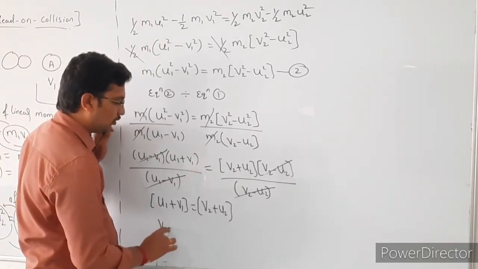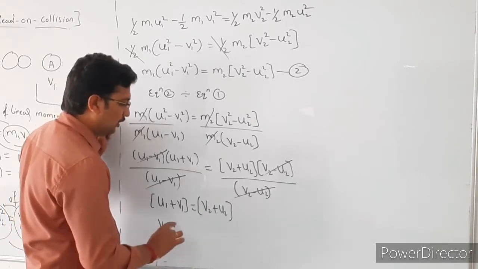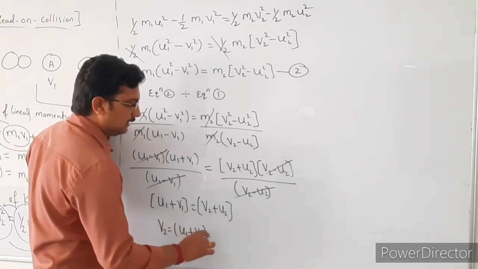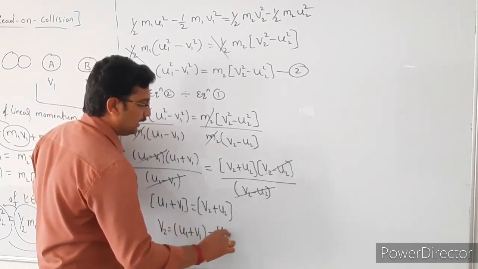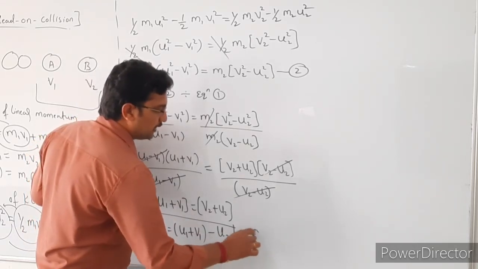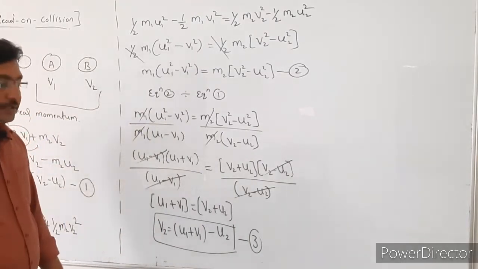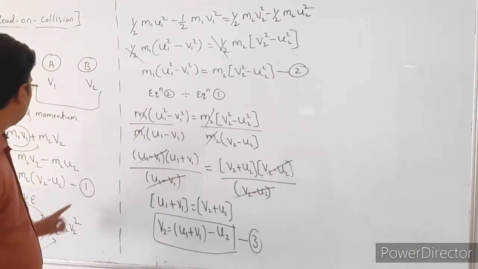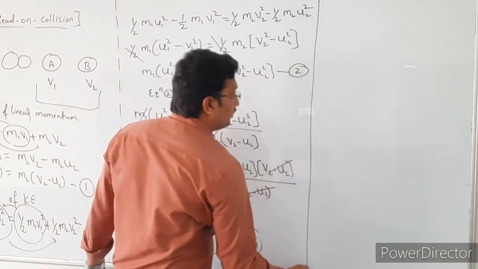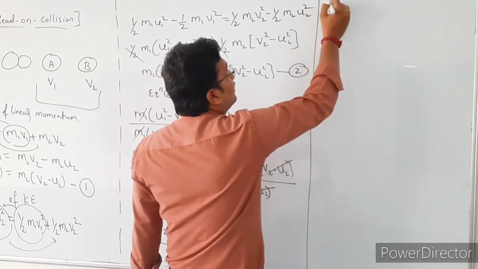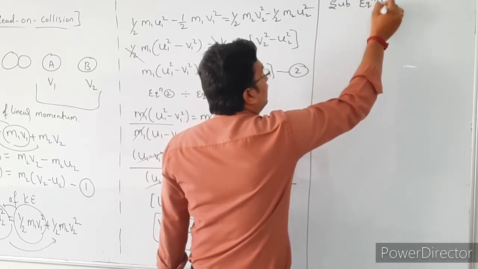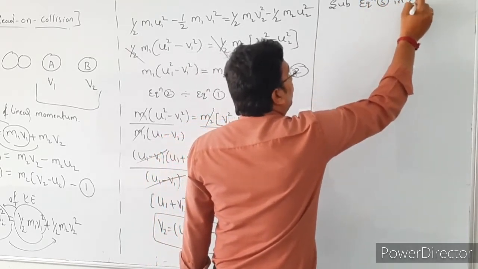So from this relation, we want the v2 value. So v2 is equal to u1 plus v1, take this term this side, that is minus u2. So this is our equation number 3. So next we are going to substitute equation number 3 in equation number 1.